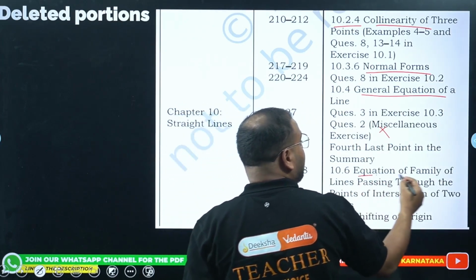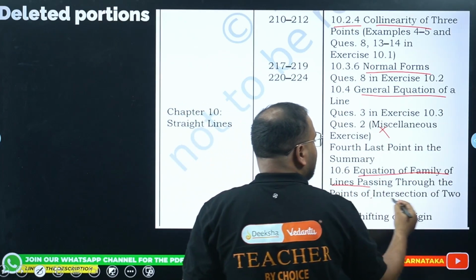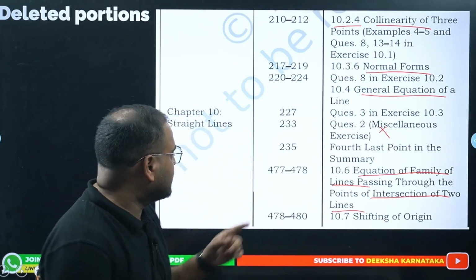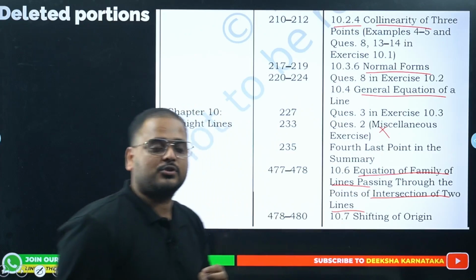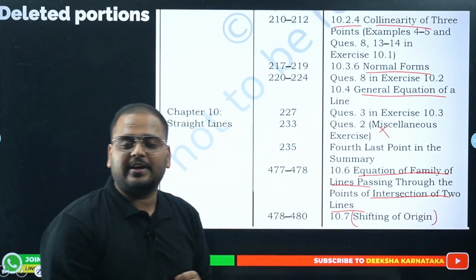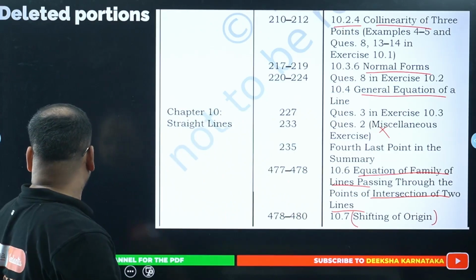This is the equation of family of lines passing through the intersection of two lines. This used to be a hectic topic, right? So this is again cut off from your portions. And importantly, shifting of origin is also not there anymore. Hope this is clear.